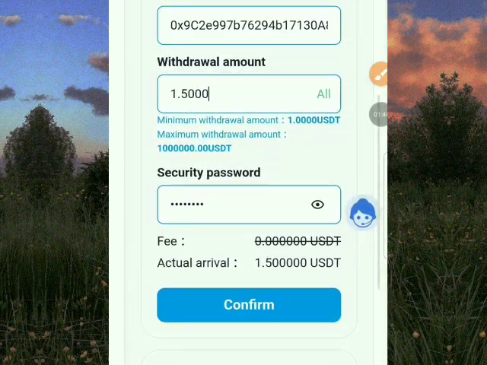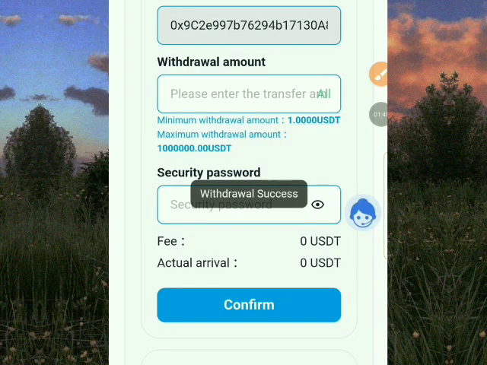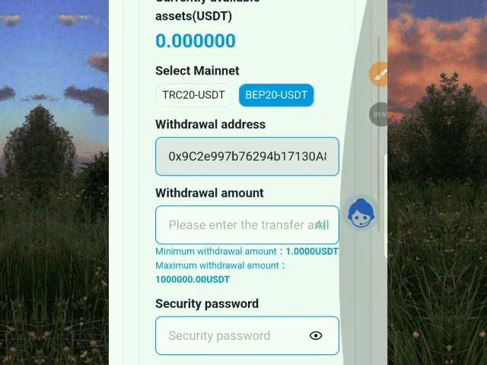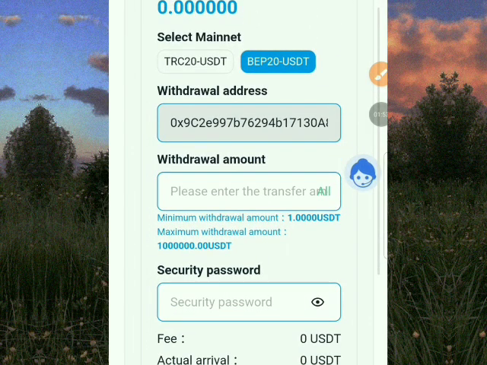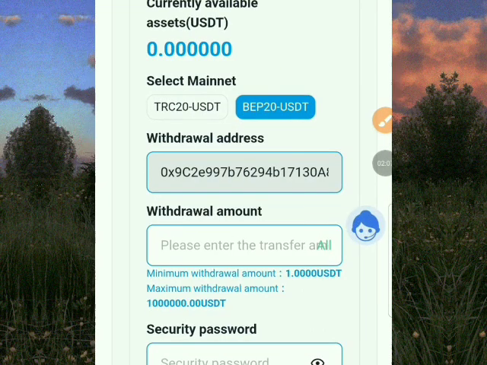Within 2 minutes, I'll be getting my money into my Trust Wallet. So my USDT will see withdraw success. My USDT will appear or reflect in my Trust Wallet immediately. So this is what I've earned for myself, 1.5 USDT. So this is my withdrawal in my Trust Wallet. So we are back to the platform.